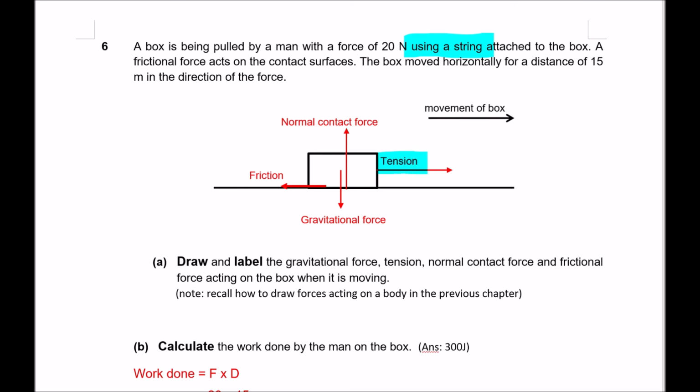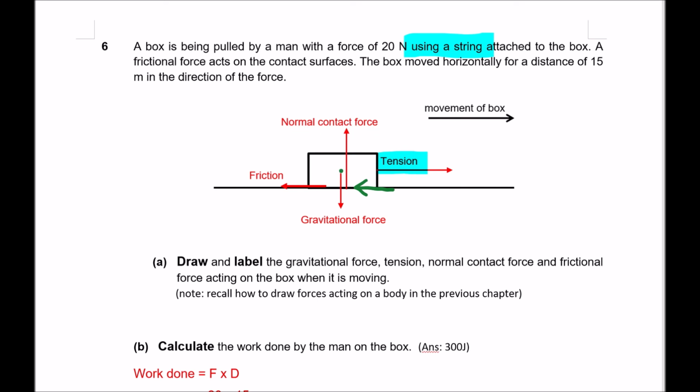And the box is moving to the right, so the friction in this case should be acting to the left. This is information that you need from the previous chapter on forces. So in this free body diagram, do note that for friction, you have to draw between the two surfaces. You can also draw it like that if you want. And because this object is placed on a surface, so it's touching, right? It's in contact with the surface, so there will be a normal contact force. As long as two objects touch each other, there will be a normal contact force.